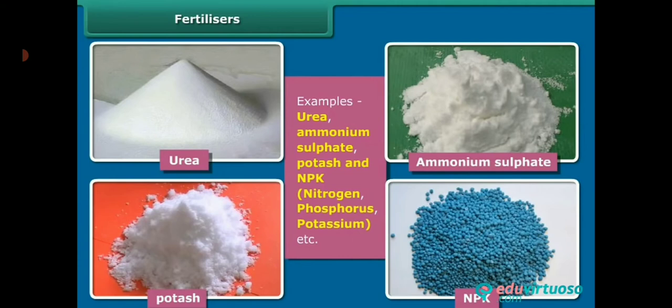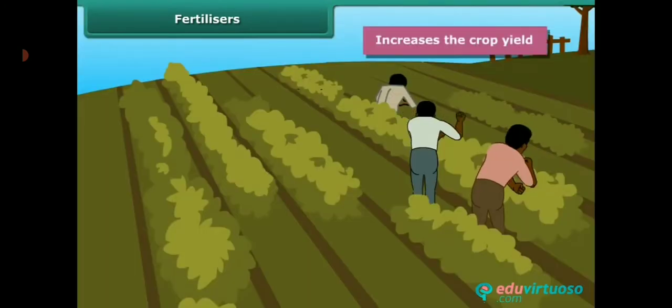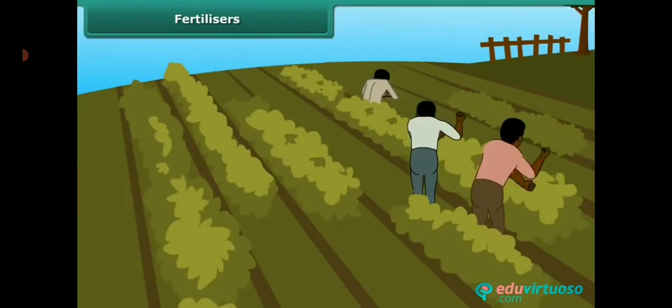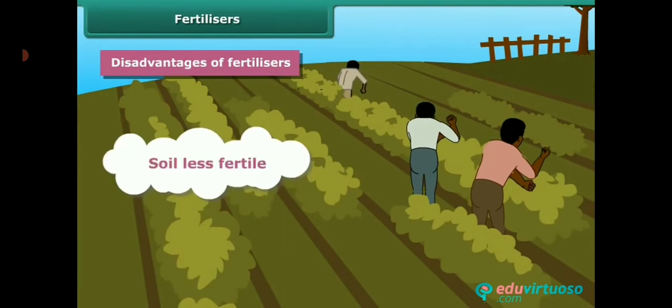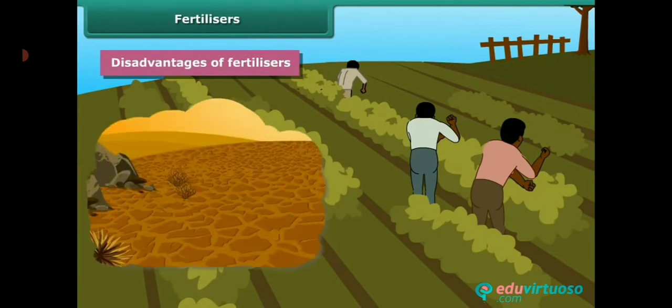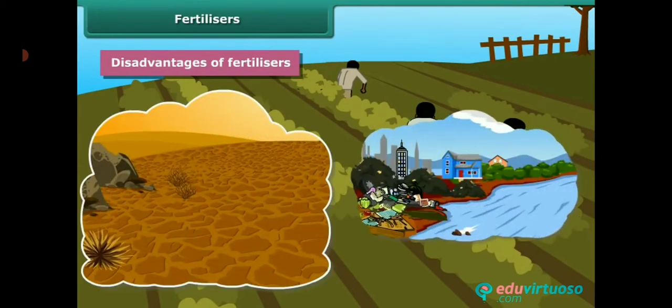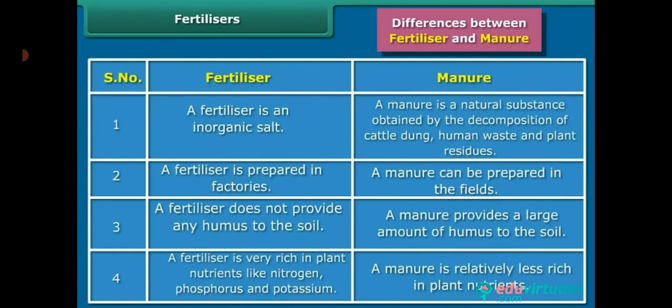The use of fertilizers has helped farmers to get better yield of crops such as wheat, paddy and maize. But excessive use of fertilizers has made the soil less fertile. Fertilizers have also become a source of water pollution. Therefore, in order to maintain the fertility of the soil,